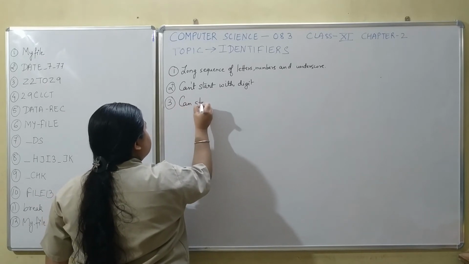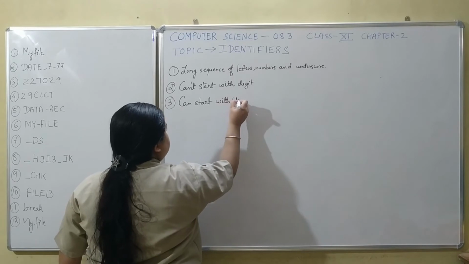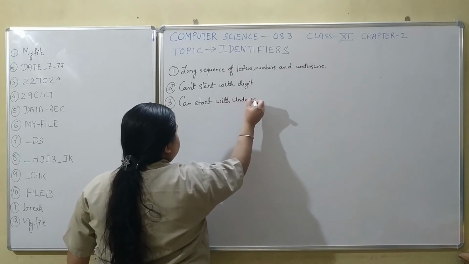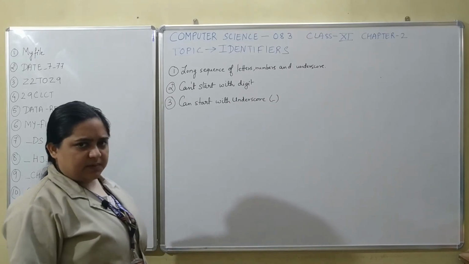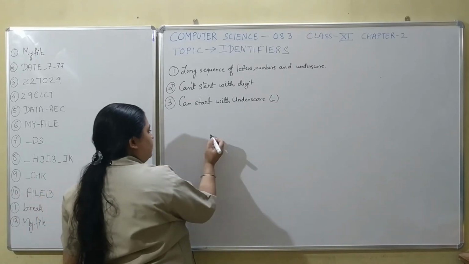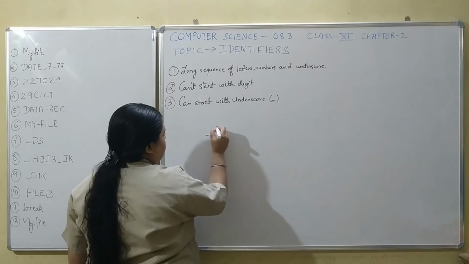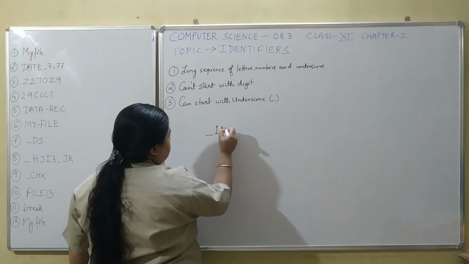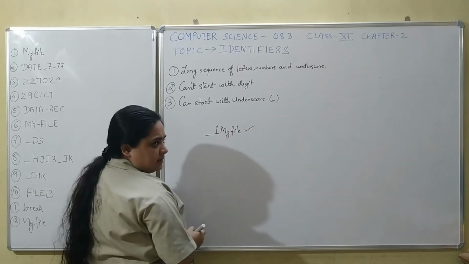It can start with underscore. You can use the underscore character any number of times in an identifier, and you can also start your identifier with an underscore. Like if I write this, this is correct.